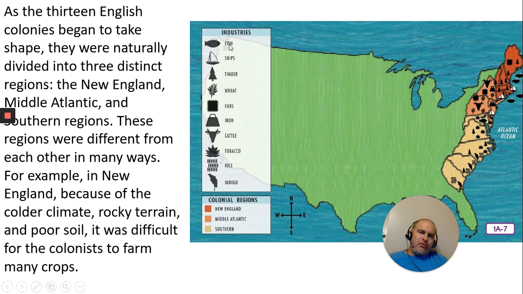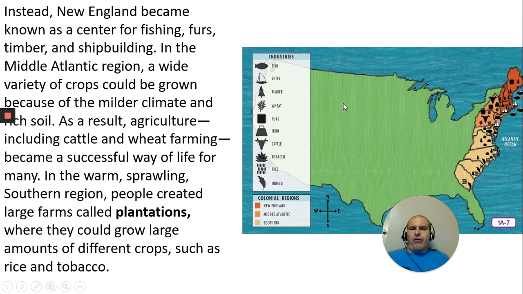So you can see the industries listed here. You have fish, ships, timber, it's like logging, wood for houses and stuff, wheat, furs, iron, cattle, tobacco, rice, and indigo. You can kind of tell where those different regions were mostly. Indigo is a lot more in the southern region here, along with rice and tobacco right here in the middle, shipping and logging all the way up here. So instead, New England became known as the center for fishing, furs, timber, and shipbuilding.